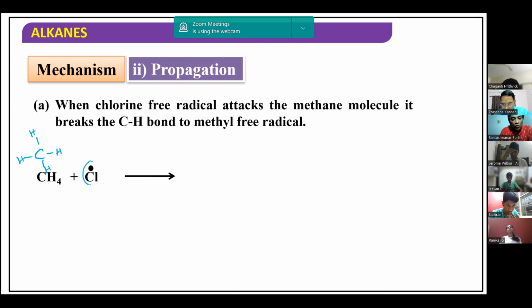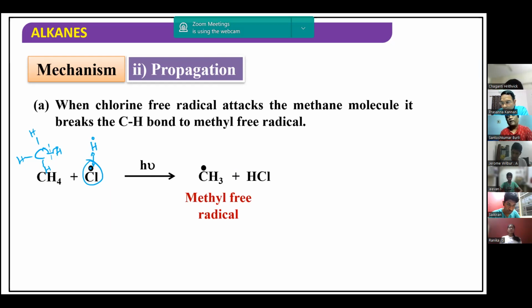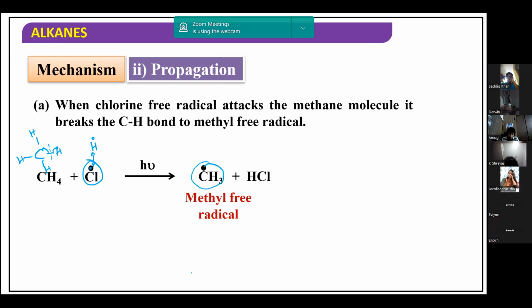The chlorine free radical makes this bond undergo homolytic cleavage, and we get H dot and CH3 dot. This H dot is an unpaired electron, and this Cl dot is an unpaired electron. Both share these 2 electrons and form HCl, followed by the free radical generated over here, called the methyl free radical. So this is how the chain gets propagated.